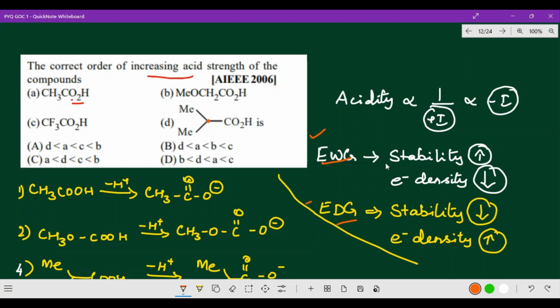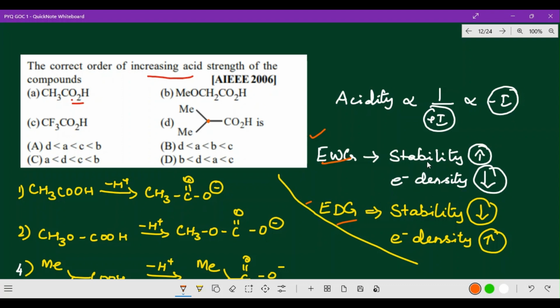So here, very clearly I just mentioned, with an electron withdrawing group the compound will be more stable, the acidic strength will be higher, so stability increases when an electron withdrawing group is present, whereas with an electron donating group the stability will be decreasing.